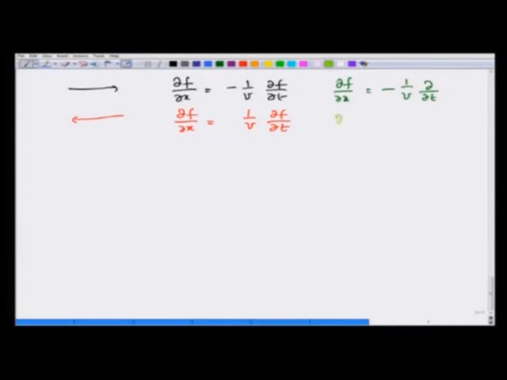In the second case, I can say that d/dx is equivalent to plus 1 over v d/dt. These are valid wave equations for a wave traveling to the left or traveling to the right. What about a wave which is a superposition of the two? What about a wave which does not travel?